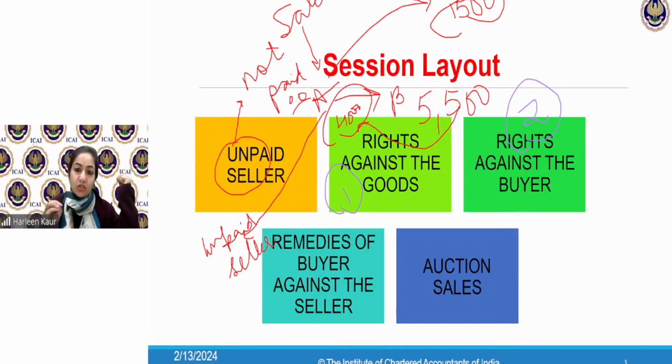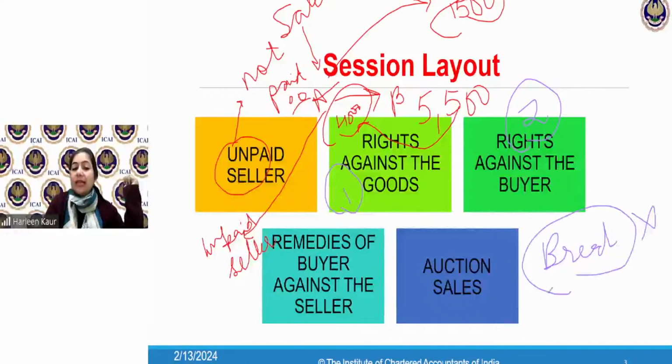You understand the word breach? Breach means you have not fulfilled the promise that you have made. So the buyer breached the contract by not making the payment. Can the seller also breach the contract? How will the seller breach the contract? This is what I'm going to ask you. How can you think that the seller can breach the contract?